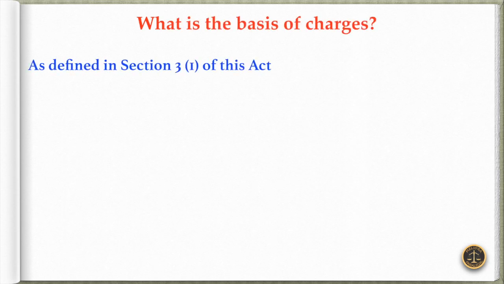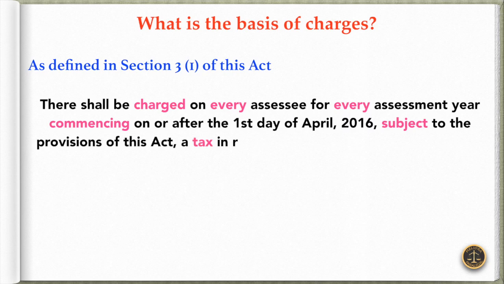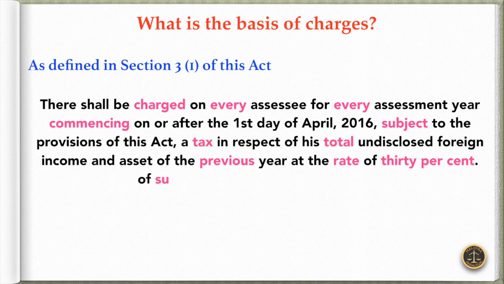As defined in Section 3(1) of this Act, there shall be charged on every assessee for every assessment year commencing on or after the first day of April 2016, subject to the provisions of this Act, a tax in respect of his total undisclosed foreign income and asset of the previous year at the rate of 30% of such undisclosed income and asset, provided that an undisclosed asset located outside India shall be charged to tax on its value in the previous year in which such asset comes to the notice of the assessing officer.